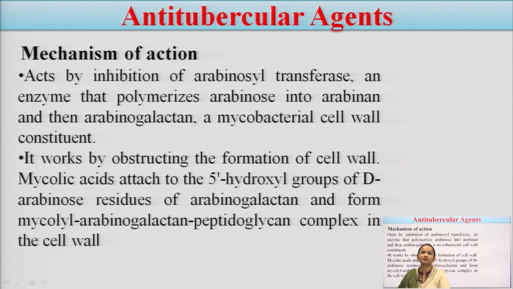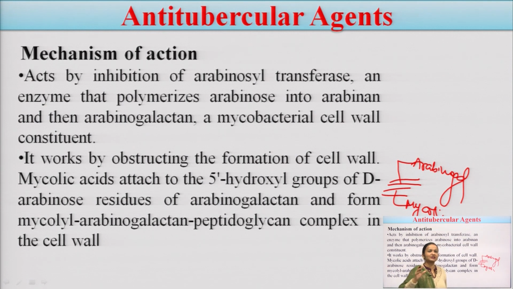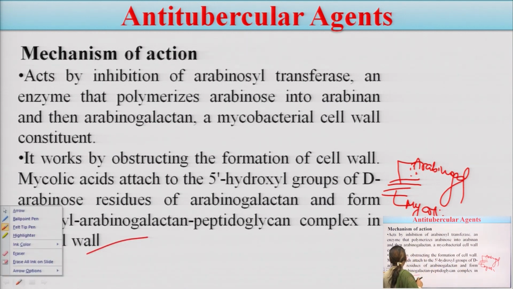If people are not able to stain this, it can survive in the acidic as well as in the alkaline medium. Okay. So, what is happening? You have seen here that one of the cell constituents is mycolic acid and another cell constituent is arabinogalactan. Isoniazid alone is inhibiting the synthesis of mycolic acid. But what is this drug doing? It is inhibiting the synthesis of arabinogalactan. How?